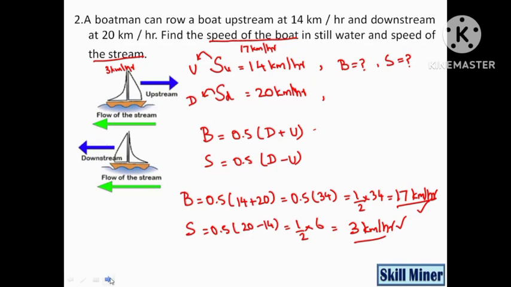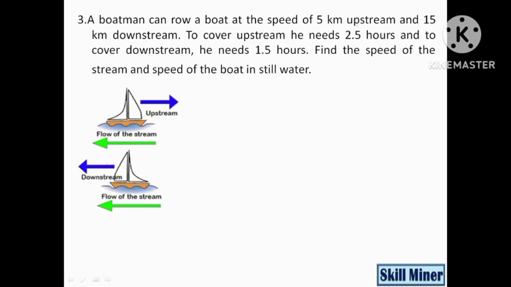Okay, now we can move to the third question. A boatman can row a boat upstream.